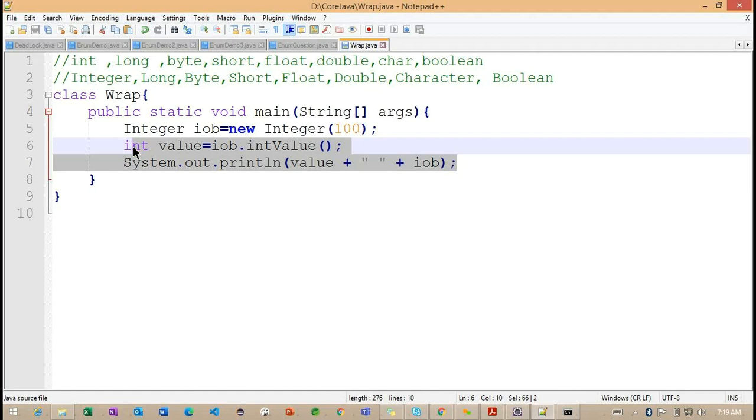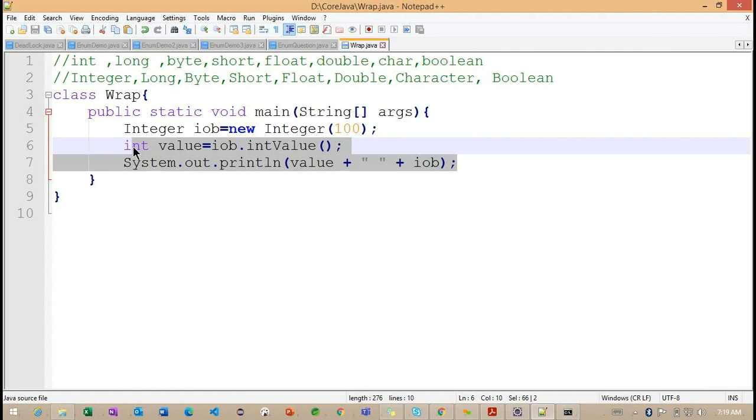Auto boxing converts the primitive type automatically into the wrapper class. Carefully observe: whatever primitive type value we have is automatically converted into the wrapper class.